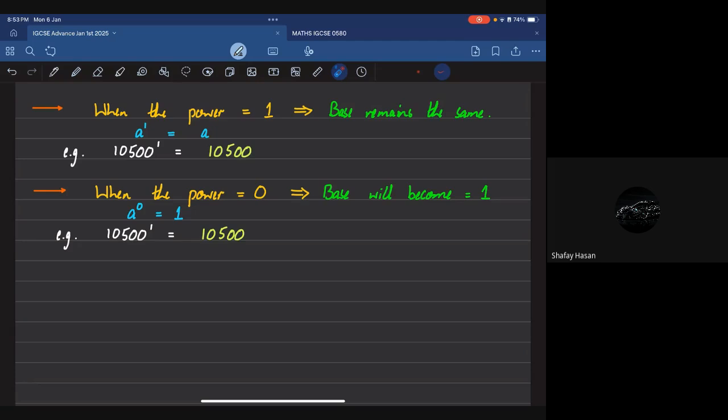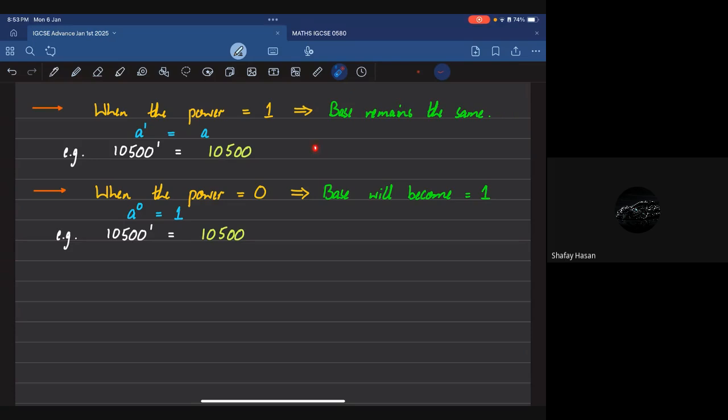Excellent question by Shafe. He's saying, what if I've got a negative number? Now, I've told you that whatever the base was, it was going to remain as the base. You've not seen me tamper with the sign of a as it is. So, Shafe is absolutely right. Yes, Shafe, it's going to be a negative number, because we're saying that the base remains the same. Whatever condition the base was in beforehand, we're not concerned with that.